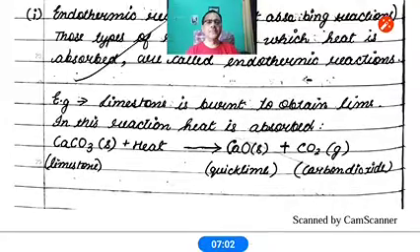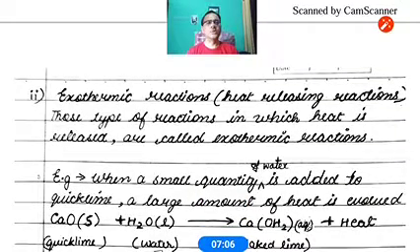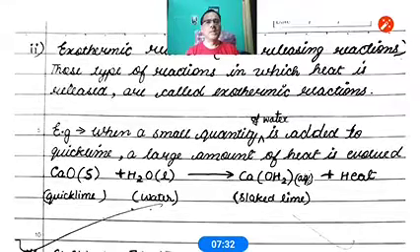Now next, you see exothermic reaction. Exothermic reactions are those in which the heat is released. They are also called heat releasing reactions. For example, calcium oxide, it means chuna, quicklime, normal chuna. When it is put into the water, it forms calcium hydroxide, Ca(OH)2. It is a little mistake, the 2 is outside of the bracket. Ca(OH)2 plus heat. Slaked lime, that is called bujha chuna.